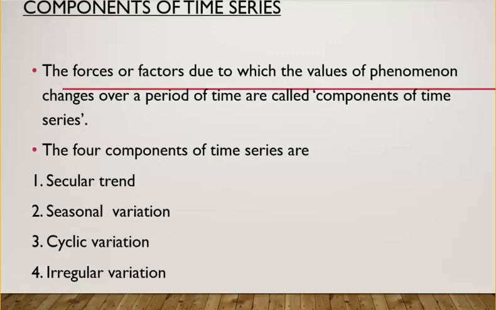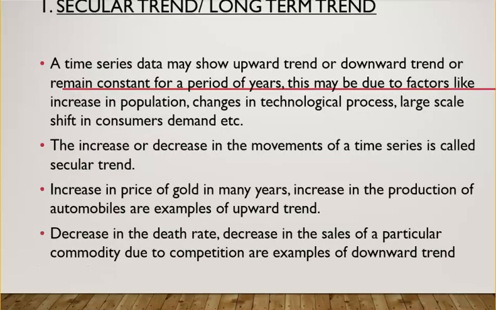There are four components of time series now. Let's understand each one by one. To name those four, those are secular trend, seasonal variation, cyclic variation, and irregular variation. So secular trend is also known as long-term trend. A time series data may show an upward trend, downward trend, or may remain constant for a period of years.